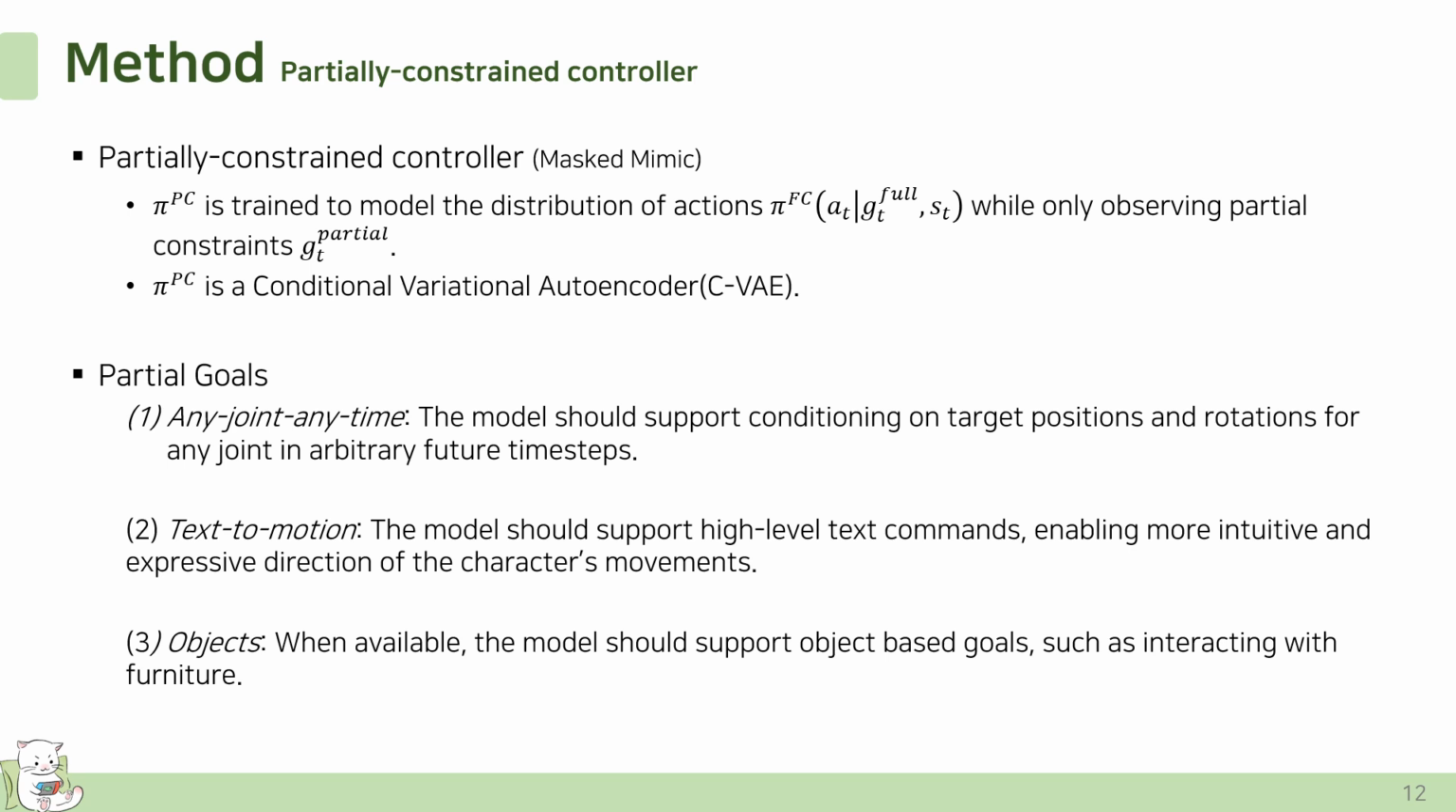The partial goal consists of three types. First, any joint, anytime. The model should support conditioning on target position and rotation for any joint at an arbitrary future time step. Second, text-to-motion. The model should support high-level text commands. And third, object interaction. When available, the model should support object-based goals such as interacting with furniture.